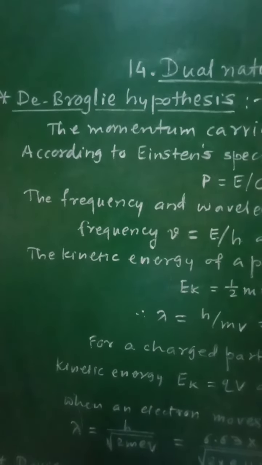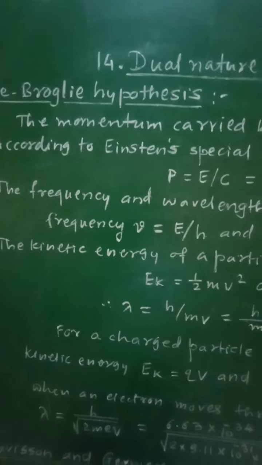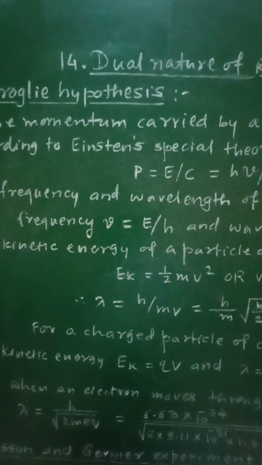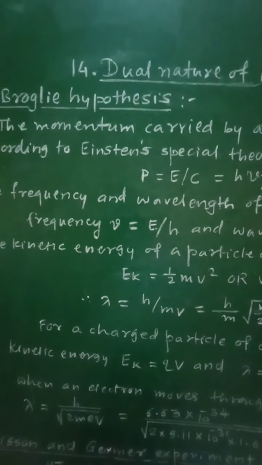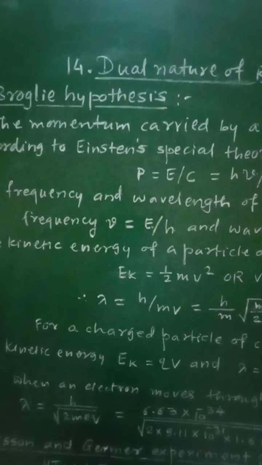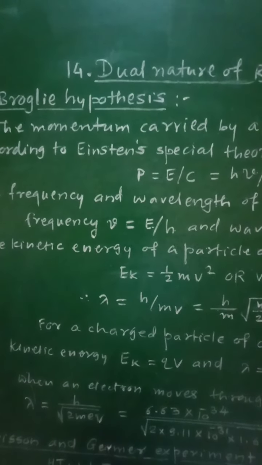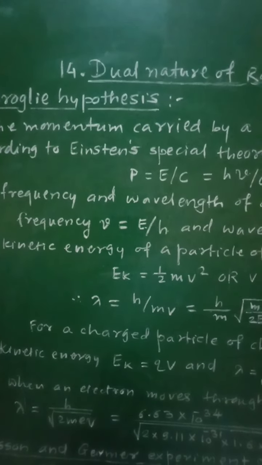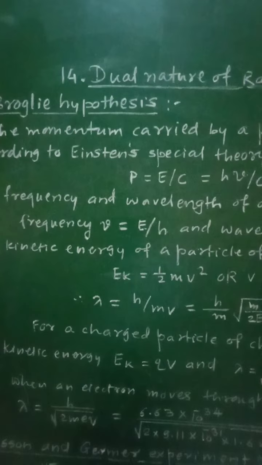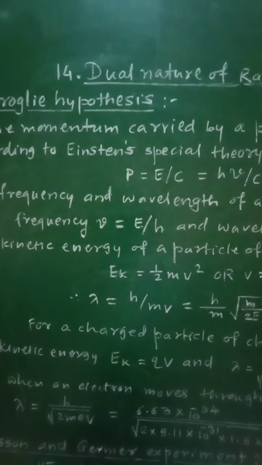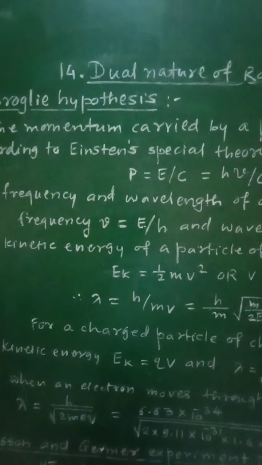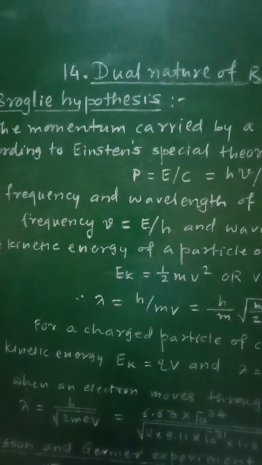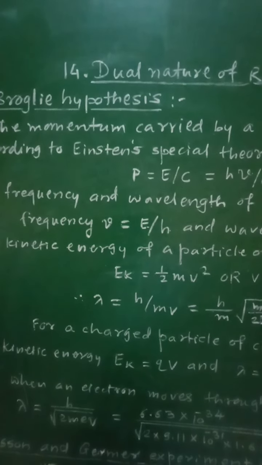De Broglie hypothesis. We know that properties like frequency nu and wavelength lambda are related with a wave, and properties like energy E and momentum P are related with a particle. Therefore de Broglie used the properties of a wave, frequency nu and wavelength lambda, and proposed a relation which connects these with the particle properties like energy E and momentum P.